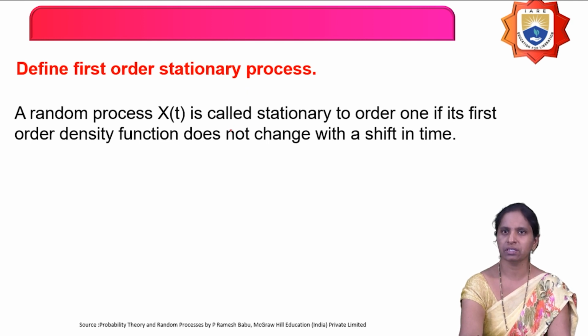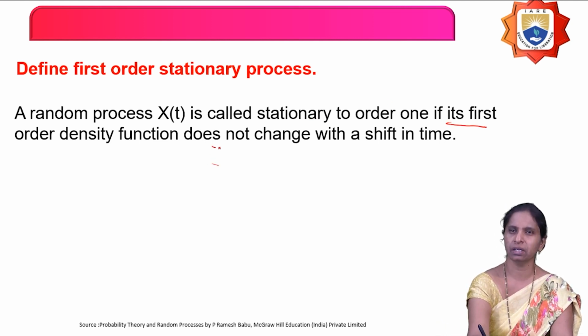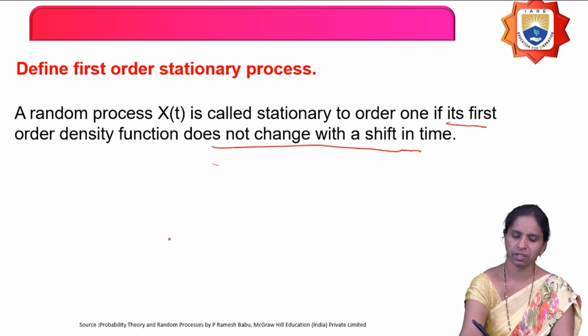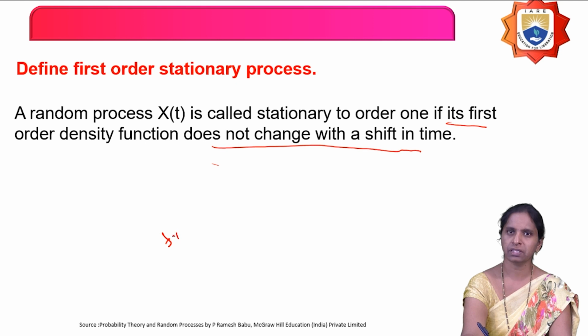A random process x of t is said to be stationary to order 1, or first order stationary random process, if its first order density function does not change with a shift in time. It means Fx of x1 comma t1 is equal to Fx of x1 comma t1 plus delta.